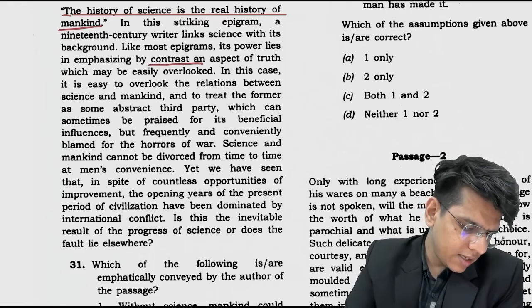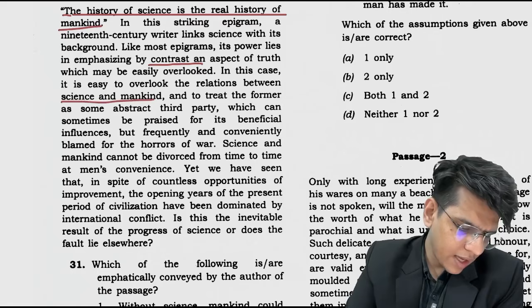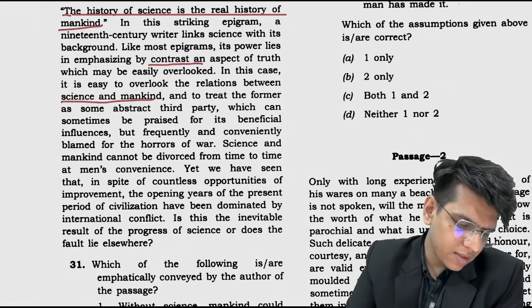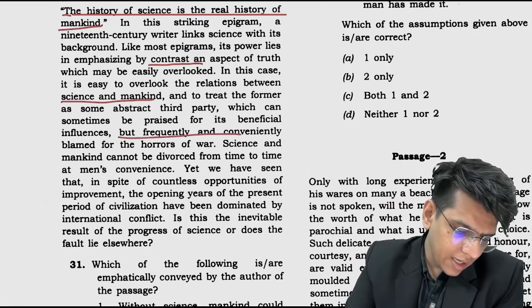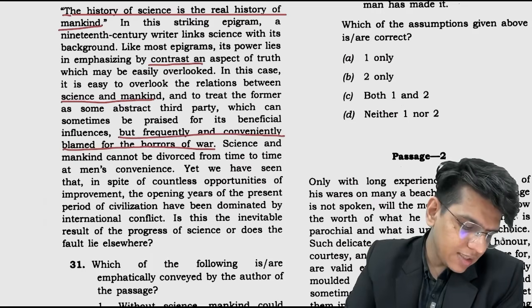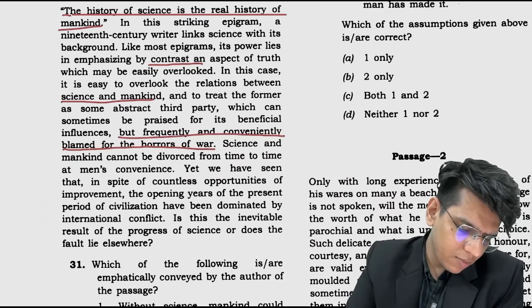In this case, it is easy to overlook the relationship between science and mankind, and to treat the former as some abstract third party, which can sometimes be praised for its beneficial influences, but frequently and conveniently blamed for the horrors of war. Science and mankind cannot be divorced from time to time at men's convenience.